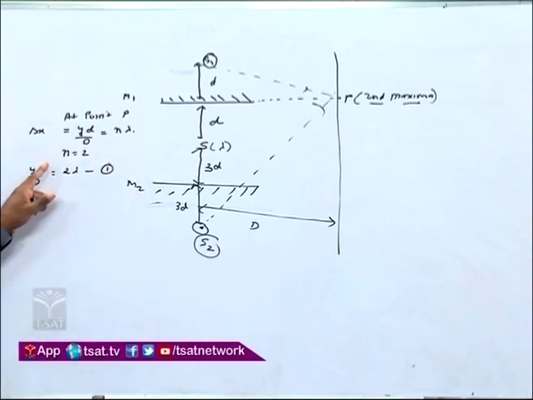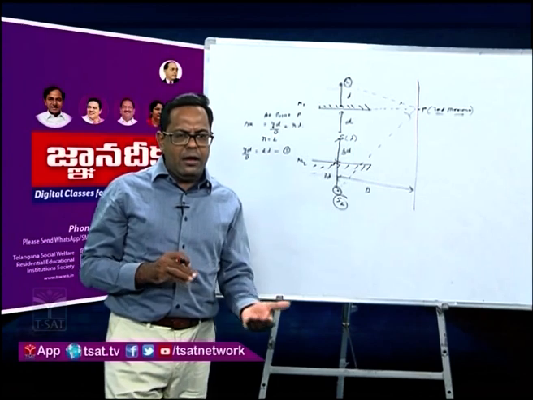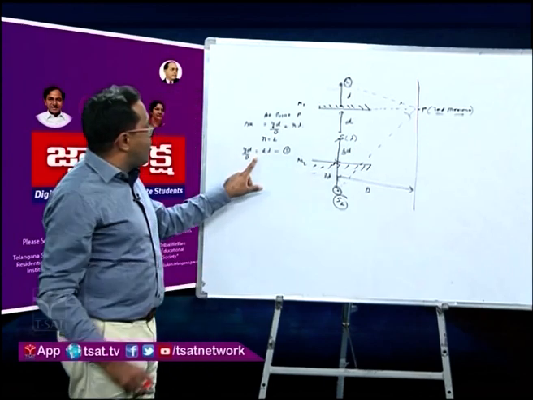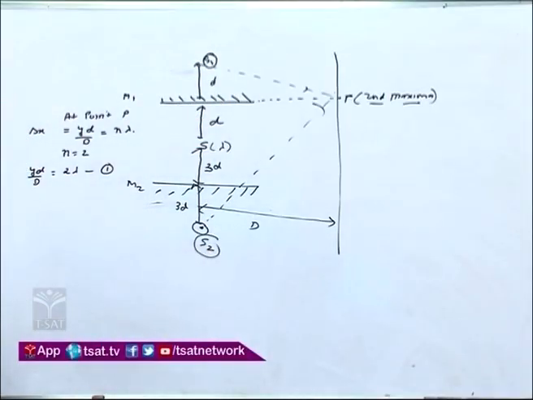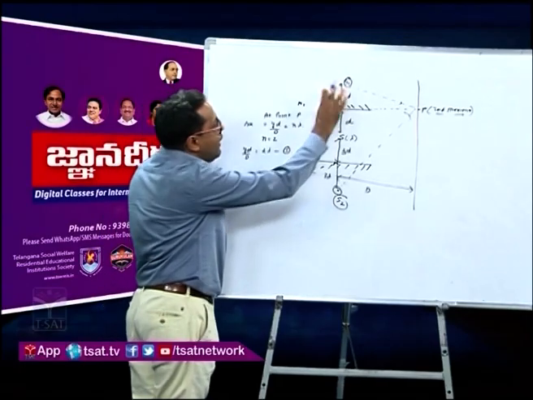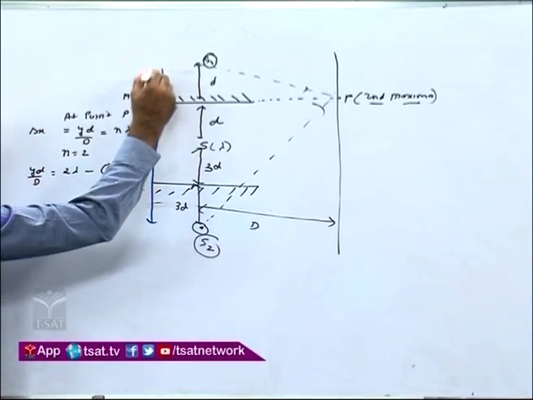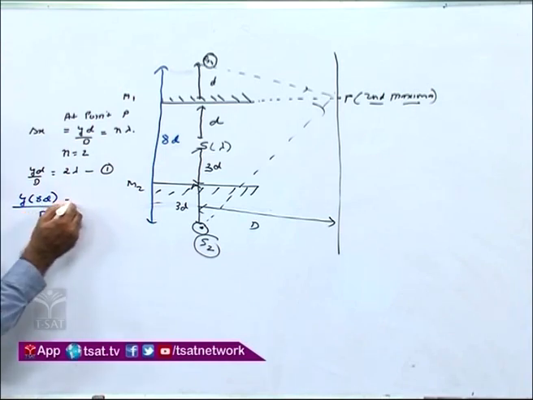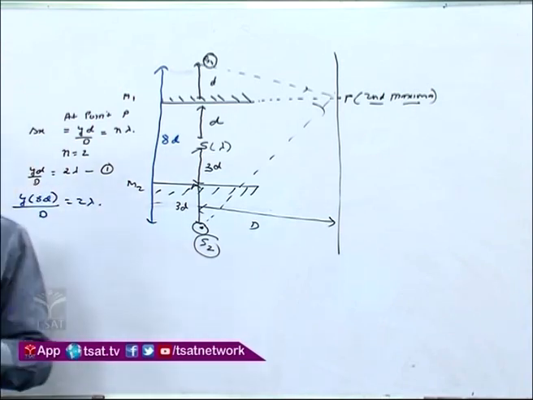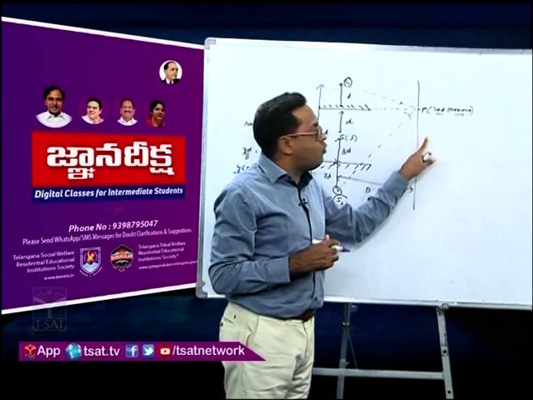Now we have to find small d and capital D. Since you all have gone through YDSE in your intermediate syllabus, you know small d is the distance between the two coherent sources. This is one coherent source, this is another coherent source. What is the distance between the two coherent sources? Yes, it is D plus 3D plus 3D plus D, which is taken as 8D. So we get y into 8D upon capital D equals 2 lambda. Now what is y actually? You know that y is the distance from the center of the screen to the point of observation.